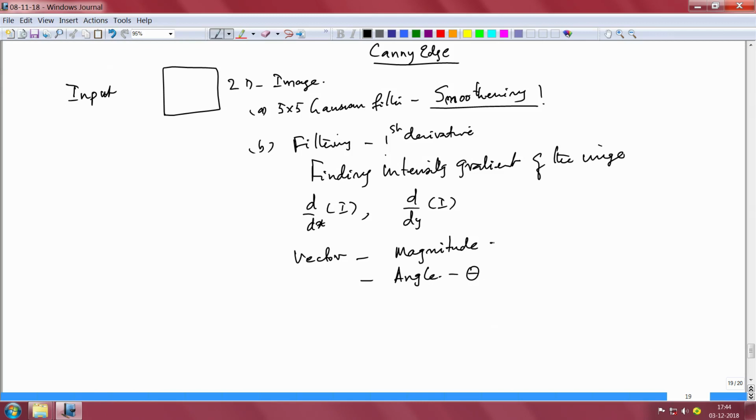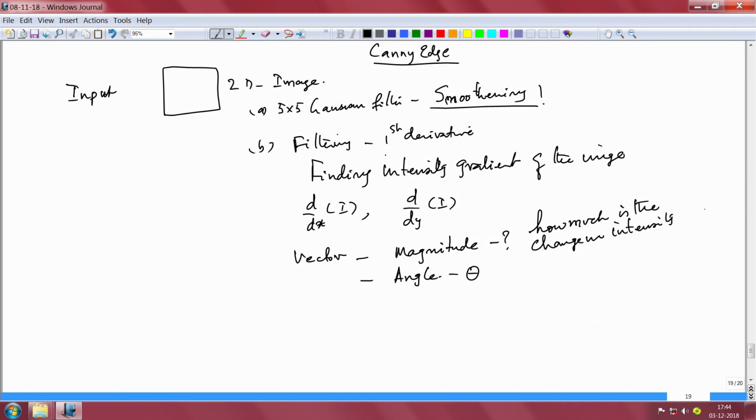What are we saying? You are saying how much is the change in intensity. You have to quantify this.